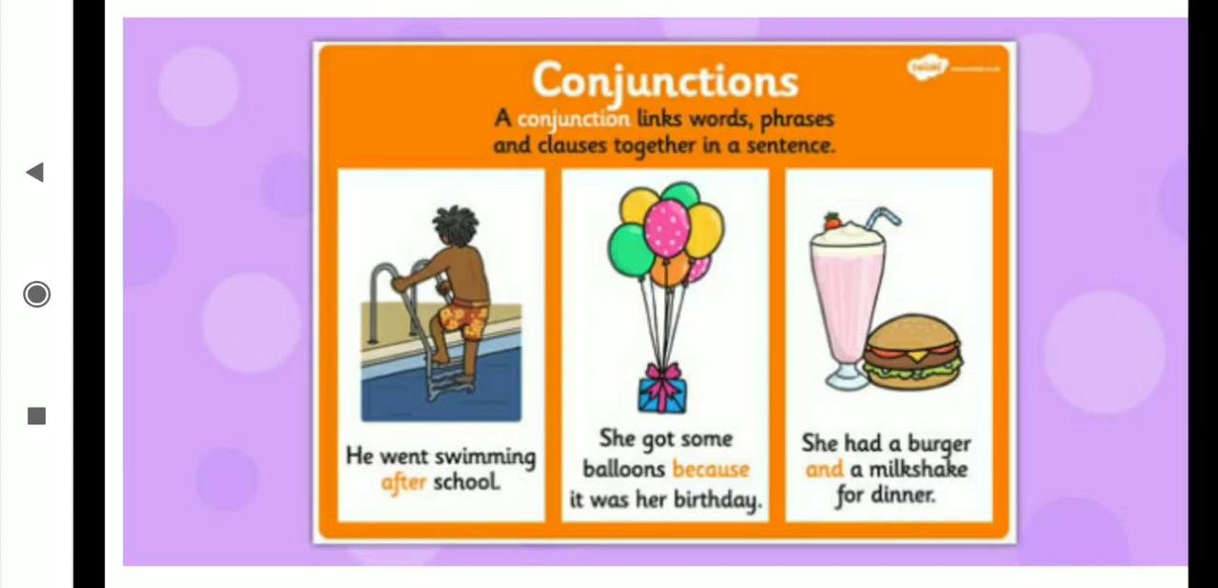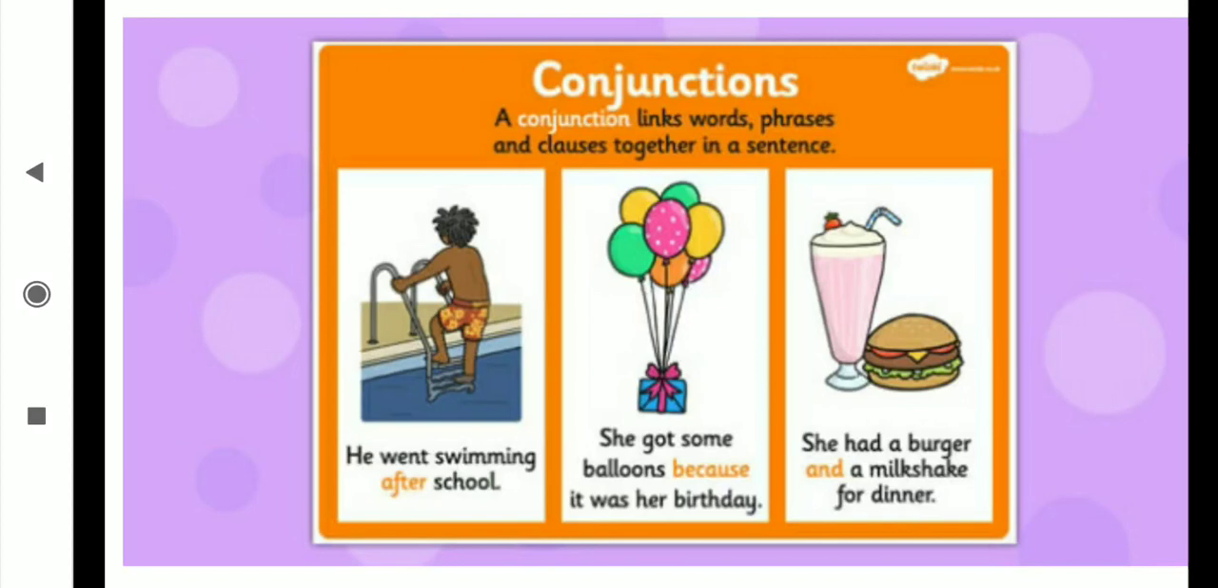What is the work of a conjunction? A conjunction is the joining word, and what is it joining? It is joining two different words, two different sentences, two different phrases. When it is joining together, that word is called a conjunction. Now in the sentence below you can see: he went swimming after school. Which two different phrases are here? One is swimming and one is school. That relation, after school, we understand with the use of a conjunction.